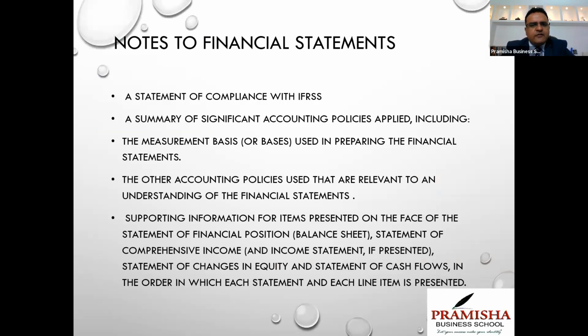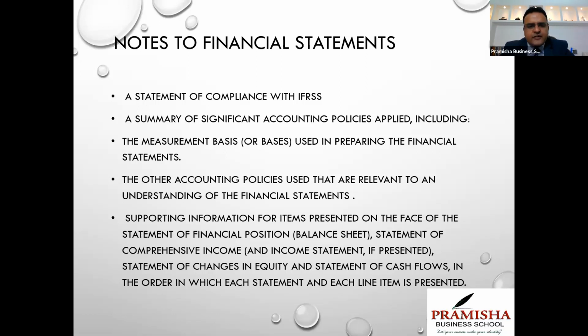In the notes, you give a statement of compliance with IFRS. In India, we will be issuing an explicit and unreserved statement of compliance with IndAS. The companies who are following IFRS, they issue an explicit and unreserved statement of compliance with IFRS. In India, we cannot say that we are complying with IFRS. We are actually complying with IndAS, though they are more or less same.